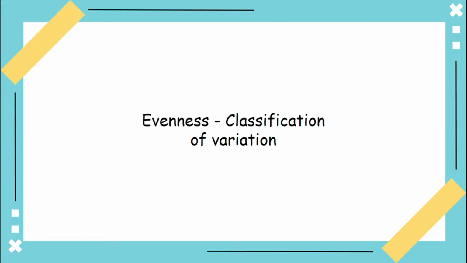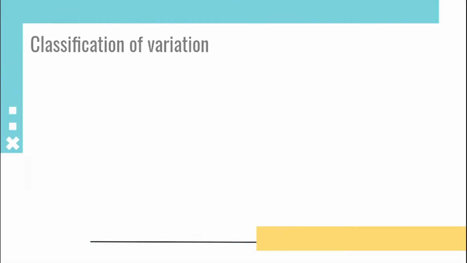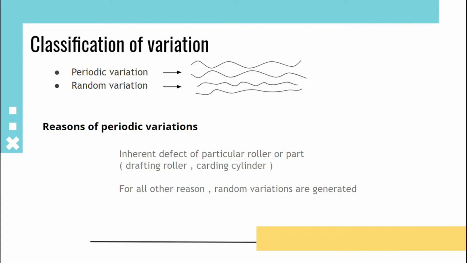Now we are going to learn about the classification of variation in evenness. The classification of variation: they are periodic variation and random variation. Periodic variation is due to an inherent defect of a particular roller or a part. For all other reasons, random variations are generated.